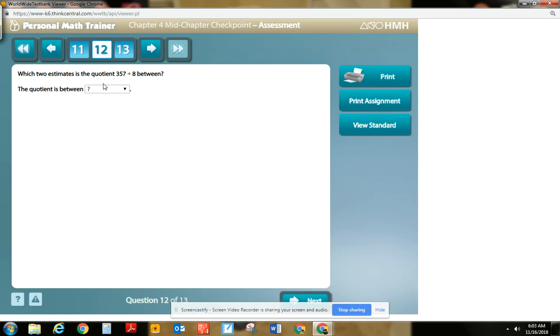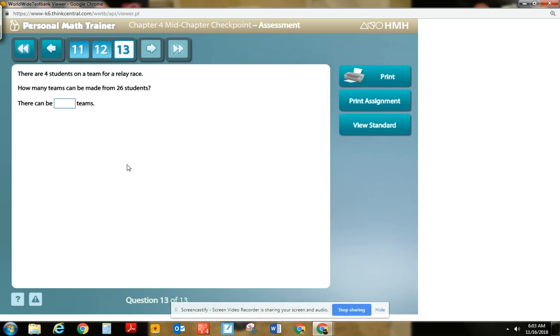I really like this problem. Which two estimates is the best quotient? So you have these drop downs, and this problem is a lot like the last one where you are going to list your multiples of 8 and see where it falls with 35 tens.